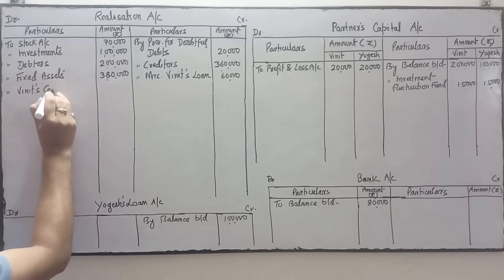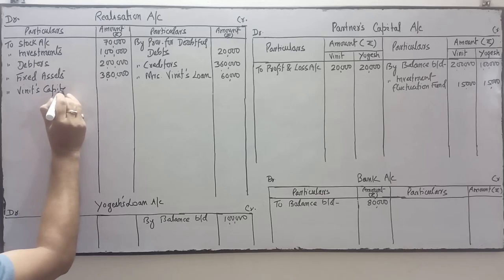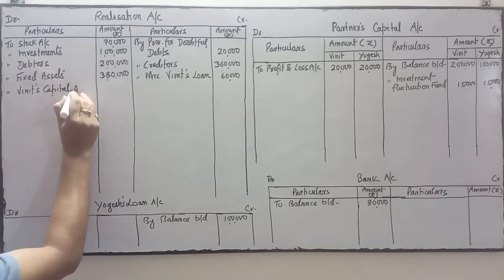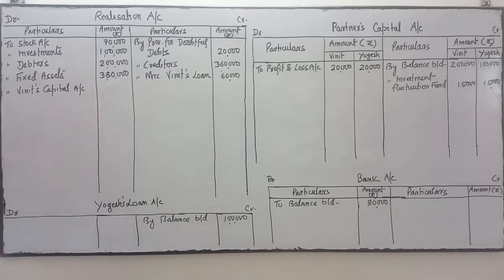Bineeth is ready to pay off, so this will be transferred to Bineeth's capital account. So loan is how much? Loan is 60,000.